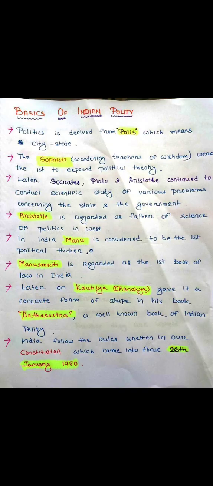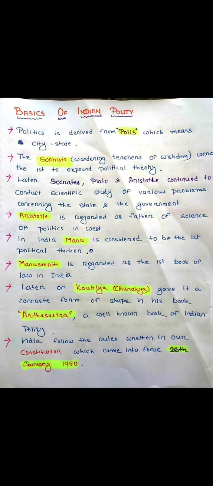Politics is a word derived from the word polis, which means city or state. The sophists, the wandering teachers of wisdom, were the first to expound political theory. Later, Socrates, Plato and Aristotle continued to conduct scientific study and research on the various problems concerning the state and the government, that is, politics. That's why Aristotle is regarded as the father of the science of politics in the western world.